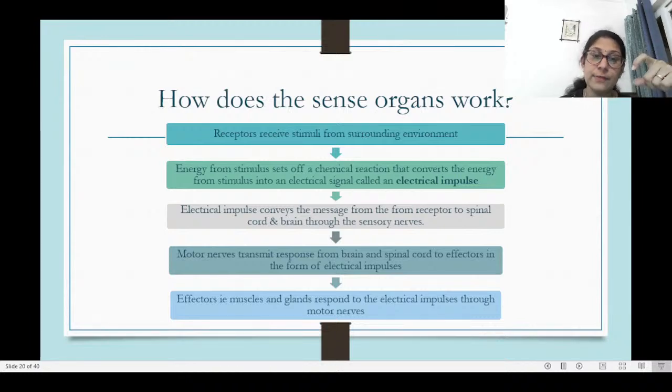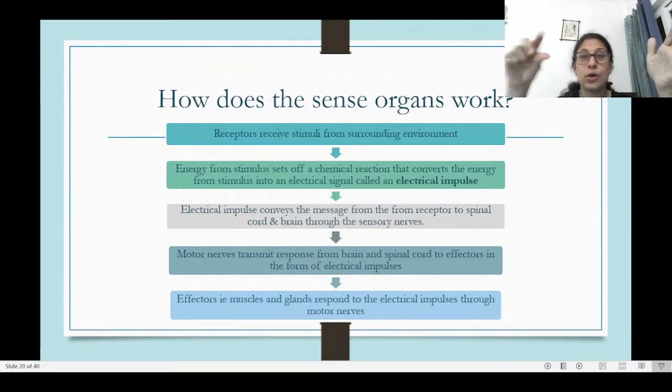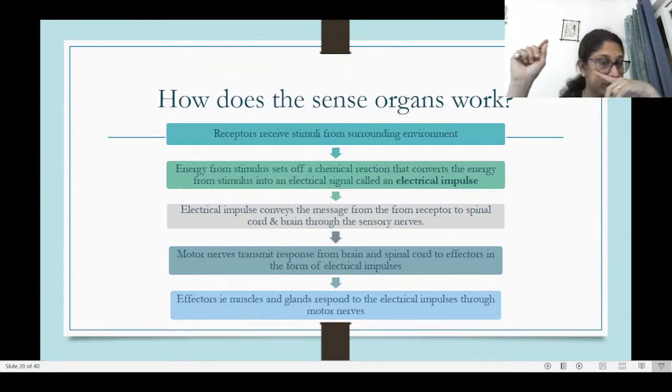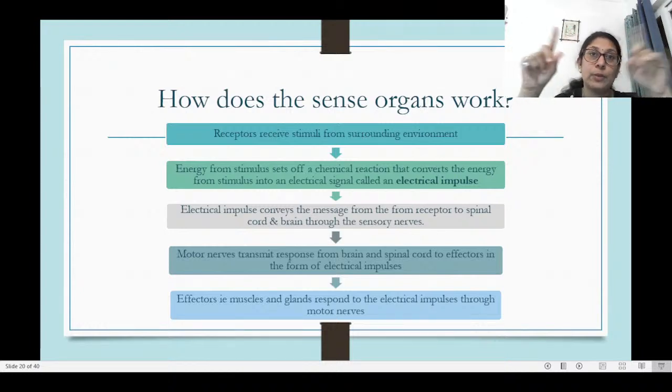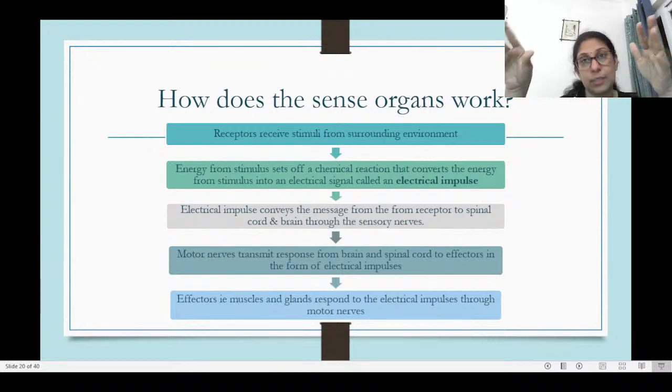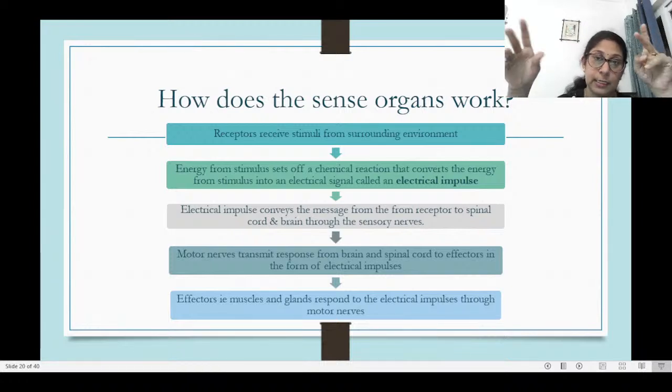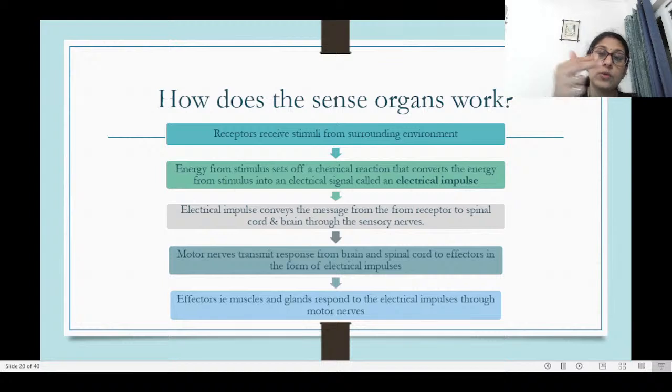So there are sensory nerves. The nerves which transmit the information from the sense organ to the brain are known as sensory nerves. And then in the brain and in the spinal cord, there are relay nerves which connect the sensory and the motor nerves. The processing of the information will happen in your spinal cord or in the brain, and the response from there comes back through the motor nerves, and it goes to the effectors in the form of, again, electrical impulses.